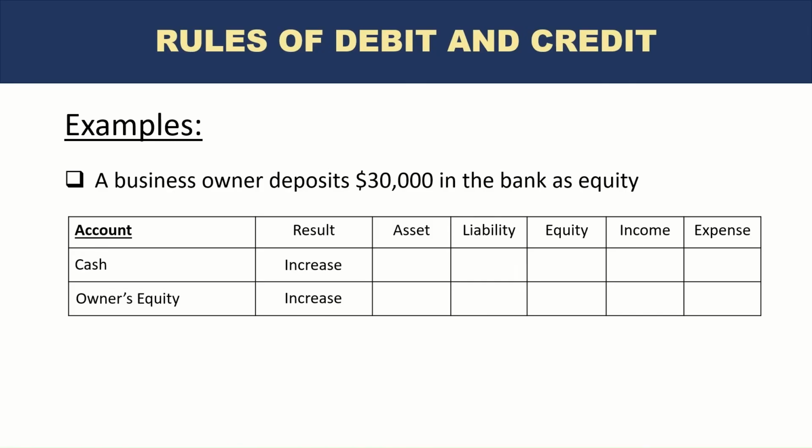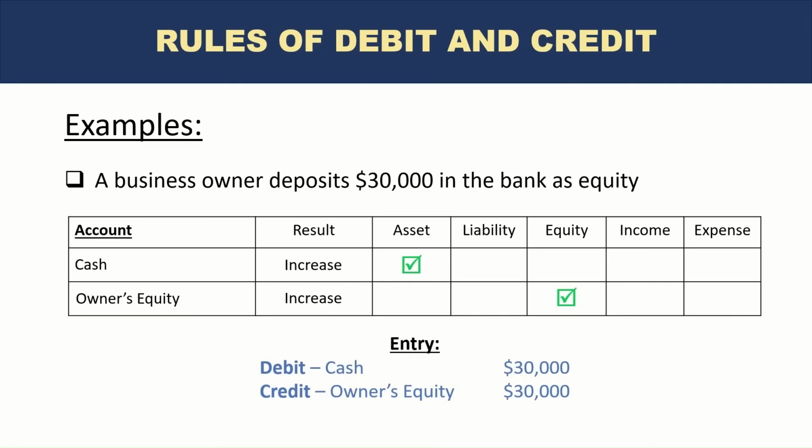What is the nature of the cash account? Is it an asset, liability, equity, income, or expense? By now, I'm sure you know cash is an asset. And what about equity? Well, the name says it. Equity is equity, right? So there is an increase in cash, which is an asset, and an increase in equity, which is equity. What did we learn about the rules of accounting? When an asset is increased, there is a debit, and when equity is increased, there is a credit. Remember, assets and expenses are debited when increased, everything else is credited when increased. So the accounting entry would be debit cash 30,000, credit owner's equity 30,000. Okay, so this was the first entry.